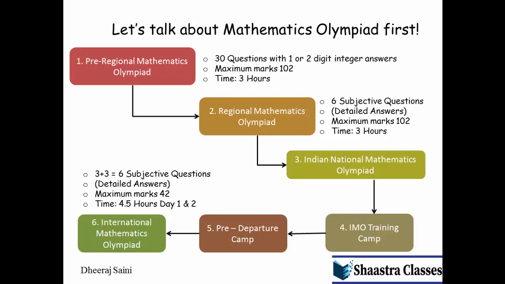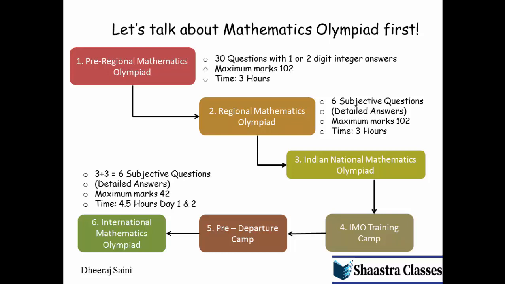For one day you will have 3 questions and the time will be 4.5 hours. So you have to solve 3 questions in 4.5 hours. And then after day 1, on another day you will have one more exam that is for 4.5 hours and there will be 3 questions. So in total you have to solve 6 questions on 2 days of exam. Now let's look at the number of students that qualify for each round each year.